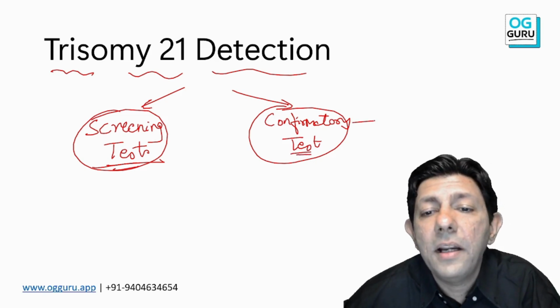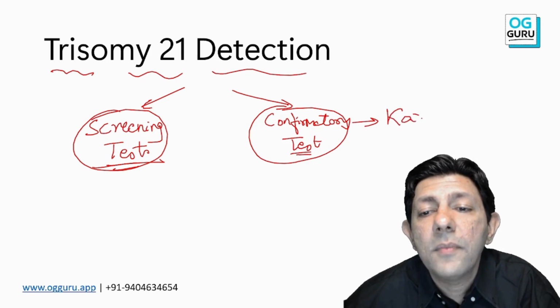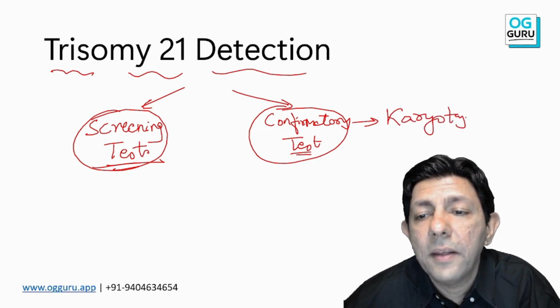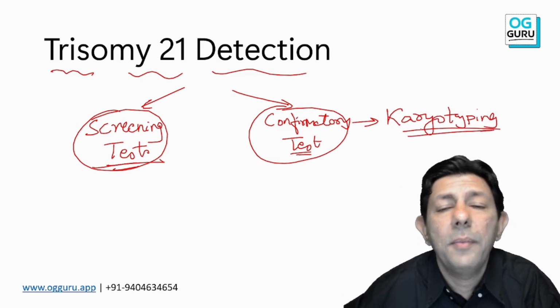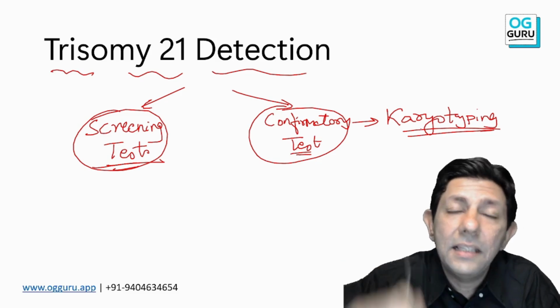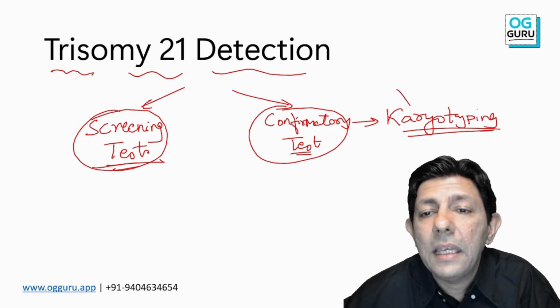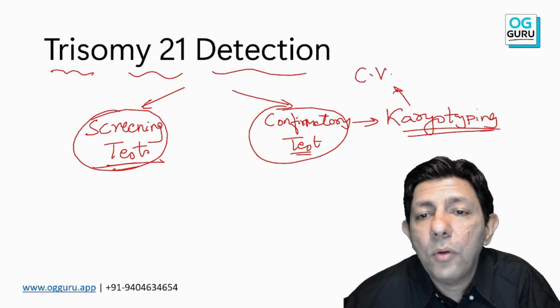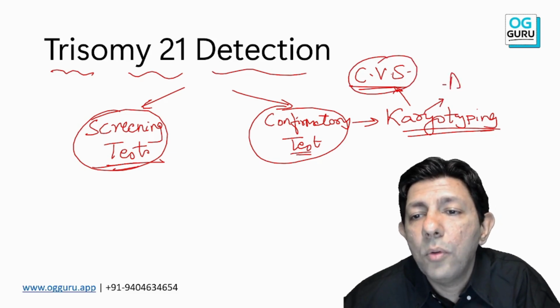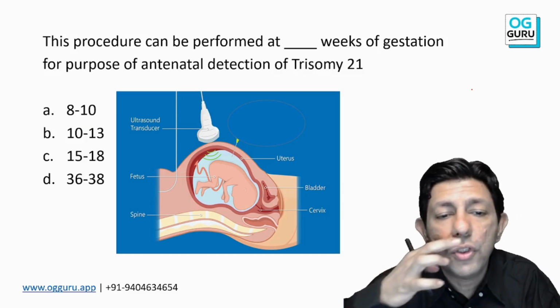The confirmatory test in the whole world is karyotyping. How can I get the sample for karyotyping? Karyotyping can either be done by chorionic villus sampling or by amniocentesis. Now let us see what the question is.